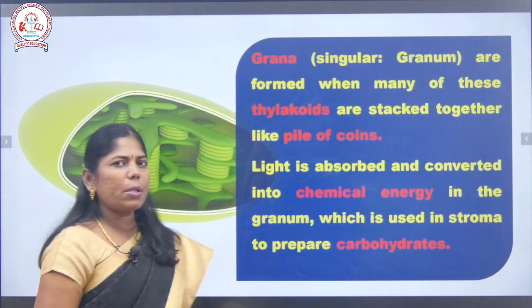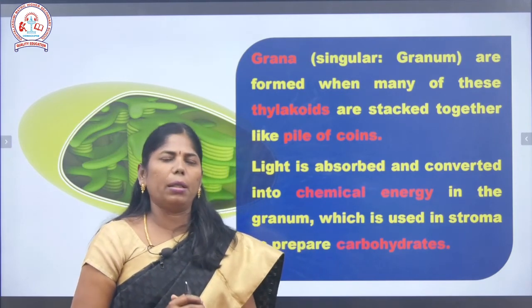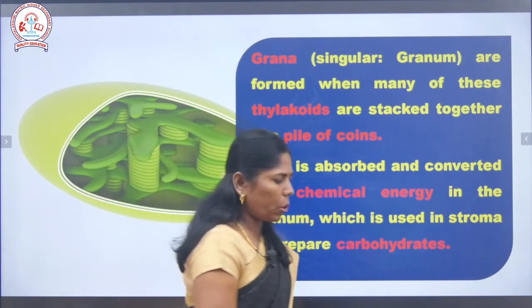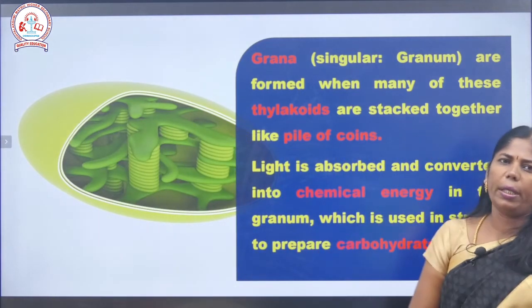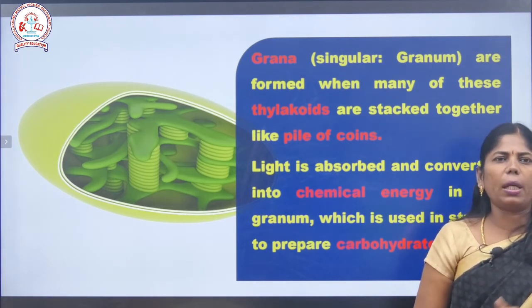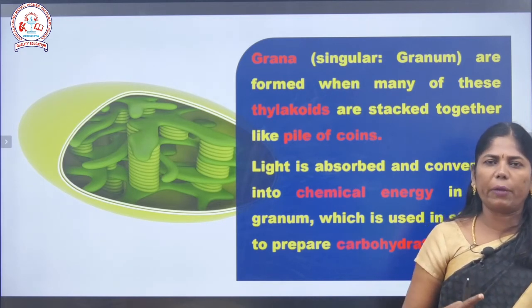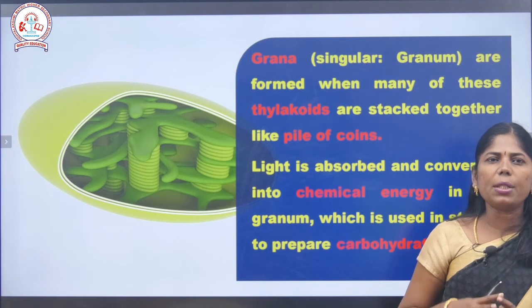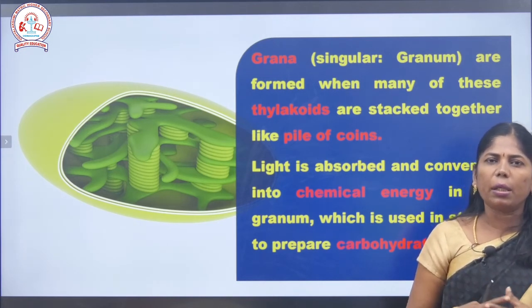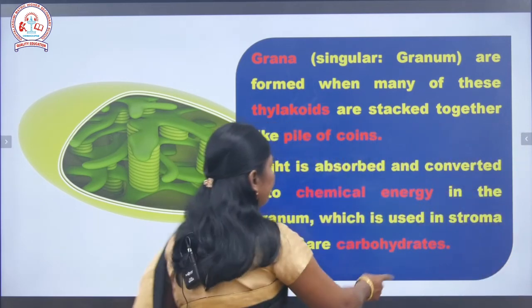Next, the stack of coins is called grana. When many of these thylakoids are stacked together, it is known as a stack of coins, or a pile of coins. In this region the light is absorbed, and light energy is converted into chemical energy. As a result, carbohydrates are synthesized here in plants.